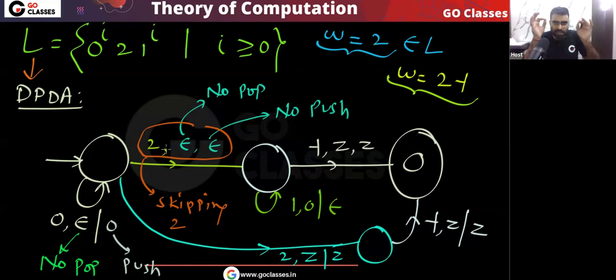Again, it does not matter which DPDA or PDA you are creating, whether you use fewer states or more states. These things do not matter. So you can see for this language, we have created some DPDA, so this language is DCFL. Very simple. Let's move on now.